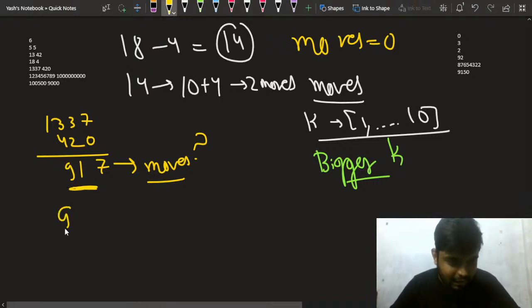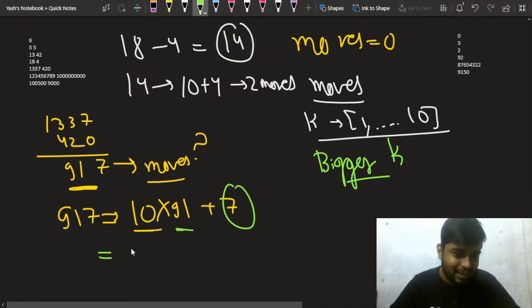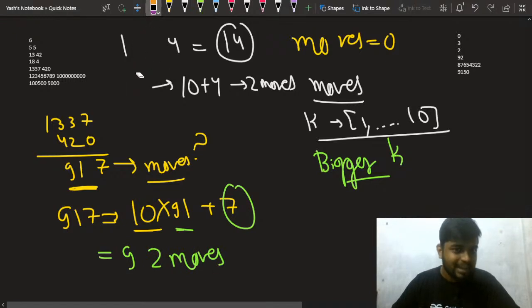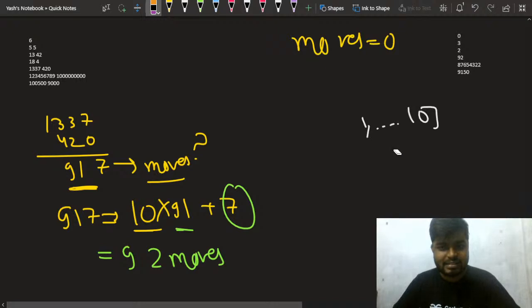Perfect answer. 917 will be nothing but 10 into 91 plus 7, right? So you can take the value 10 91 times, and one time you can take 7. That is why you take a total of 92 moves, right? So this case is also clear. See how we are now easily able to approach these problems. Now let us look at the other cases as well, okay?